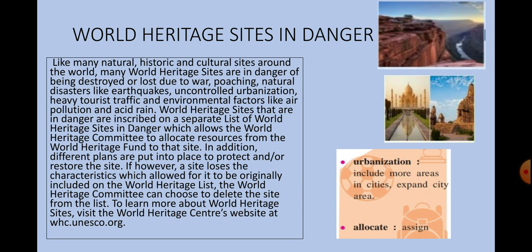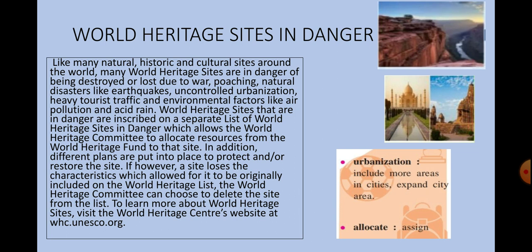Why do World Heritage Sites come in danger? What is the reason behind it? It is because of war, poaching, natural disasters like earthquakes, uncontrolled urbanization, heavy tourist traffic, as well as environmental factors like air pollution and acid rain.